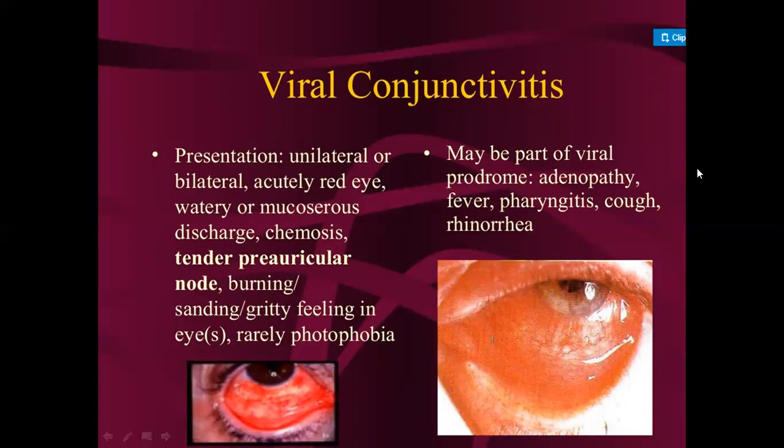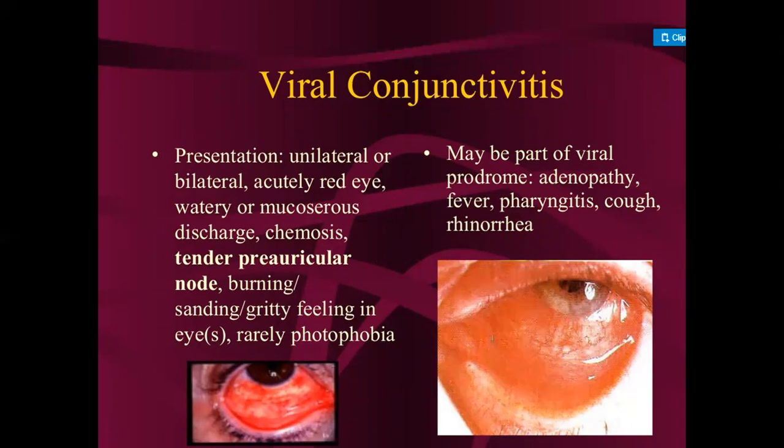In this you will see tenderness of the pre-auricular node, and the patient complains of a burning sensation. Then a gritty feeling in the eyes, which means the person feels that something inside the eye is creating irritation.